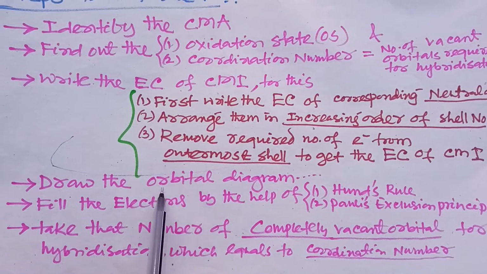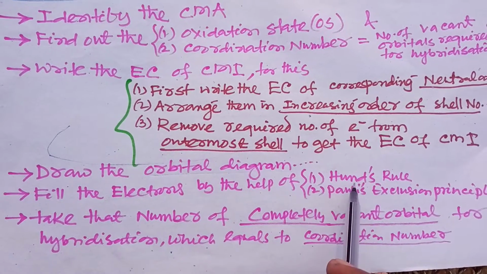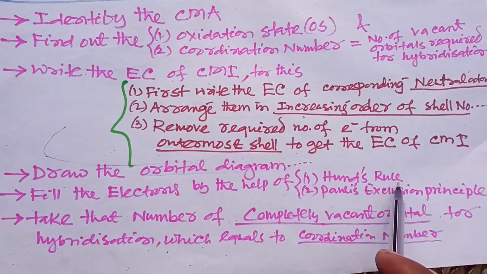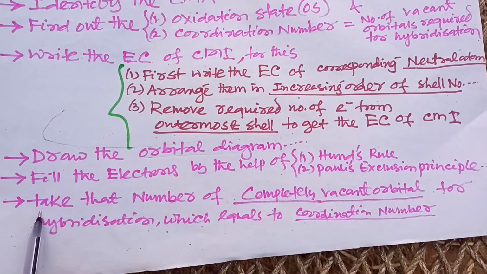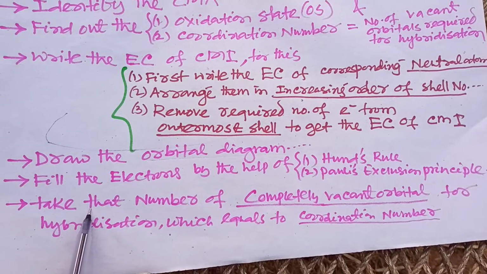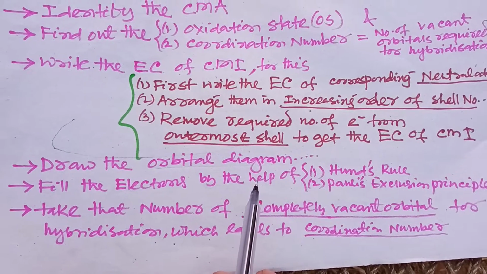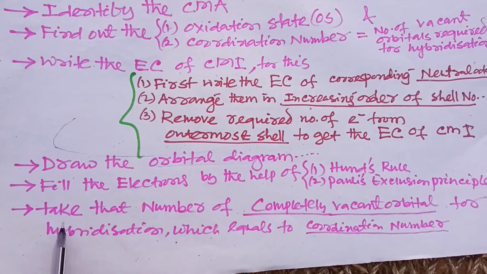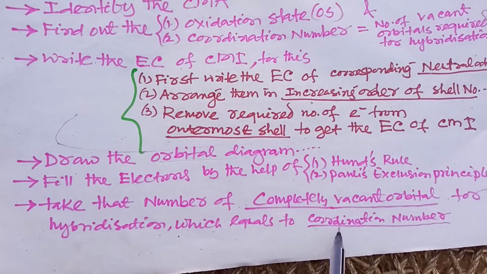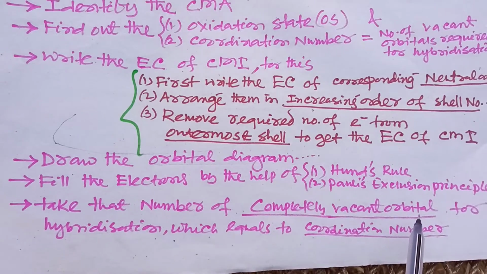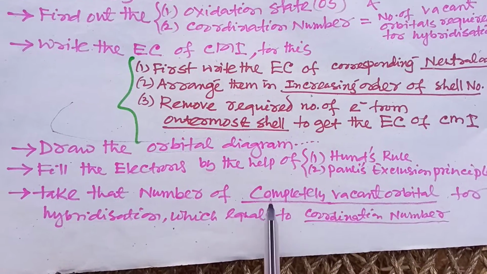And now we have to draw the orbital diagram, and then we have to fill the electrons with the help of Hund's rule of maximum multiplicity and Pauli's exclusion principle. And then we have to see the nature of the ligand. If it is strong field, then we have to pair up. If it is weak field, then we do not have to pair. Then take that number of completely vacant orbitals for hybridization, which is equal to the coordination number. Whatever the coordination number is, we have to take that number of vacant orbitals for hybridization.